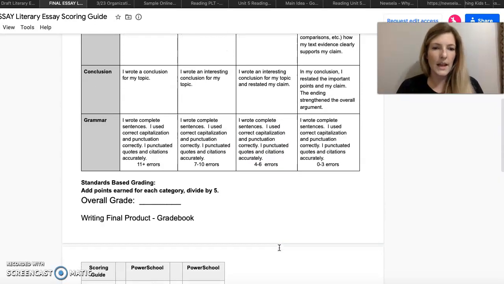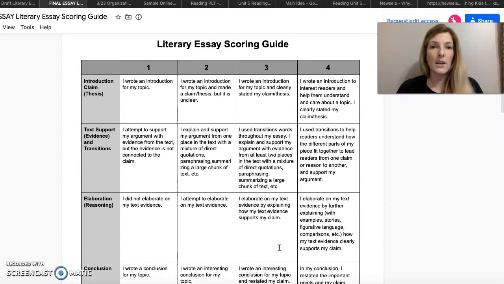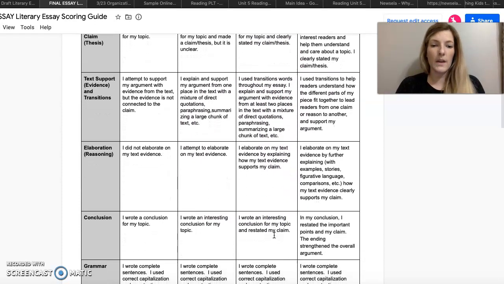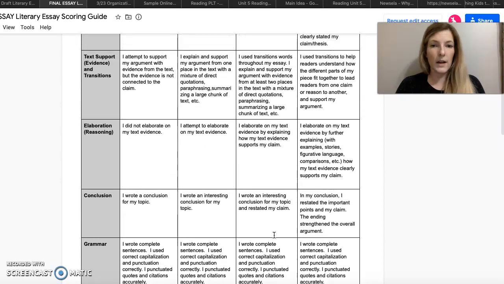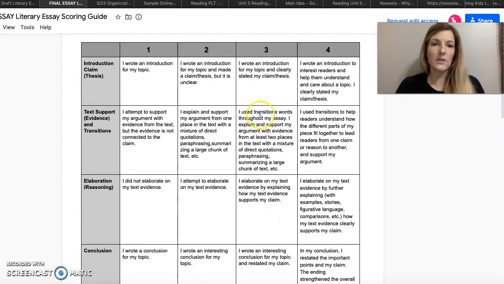So basically today your work is going to be taking your rough draft of either your character trait essay or your theme essay and starting to type that into either Pages or Microsoft Word. Whatever one works best for you is fine with me. After you get it all typed up, I know some of you have already started this, then we're going to start looking at those transition words, making sure your introduction is clear, etc., for the rest of this week. So here is your scoring guide. This is also posted in Canvas under a document link.